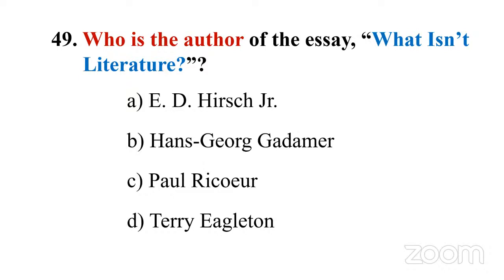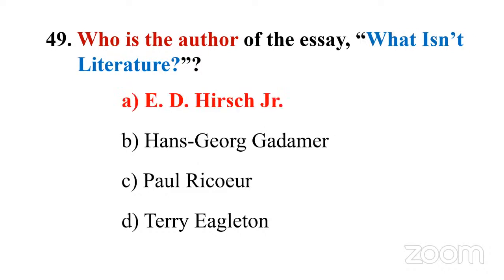This I would say is the toughest question, but we can eliminate one option if you know certain context. For instance, one option is odd here, Terry Eagleton, because Terry Eagleton is a Marxist, whereas the others are all philosophers associated with a particular school of thought. And Terry Eagleton is actually known for an essay called What is Literature? At least you know that you can eliminate one option. Then you are left with actually 3, right? So let's check out the answer. Answer is actually A, E.D. Hirsch, Jr.